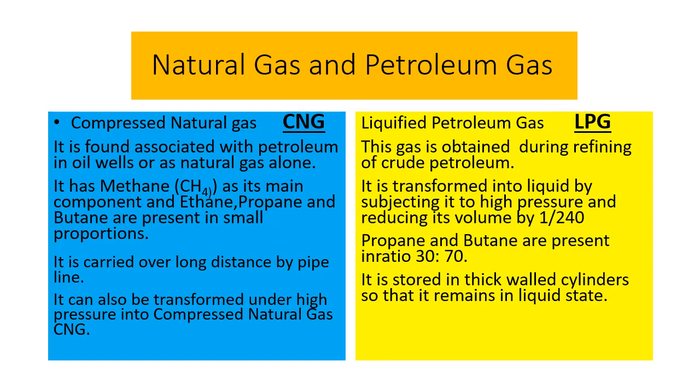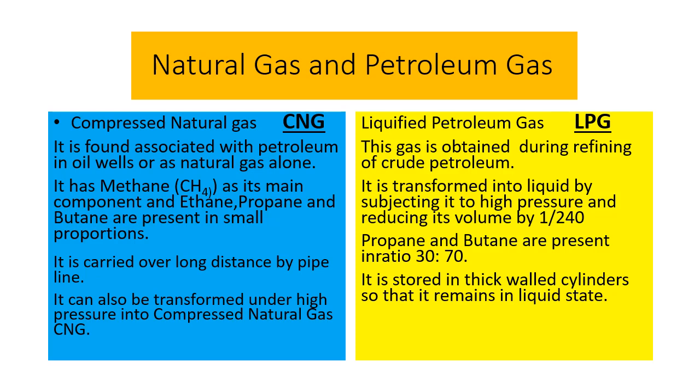Up till now we have studied solid fuel, that is coal, and liquid fuel, that is mineral oil. Now we will see the gaseous fuel obtained from the land or soil. This gaseous fuel is of two types: one is natural gas, the other is petroleum gas. Natural gas is found associated with the petroleum in oil wells or as natural gas alone.